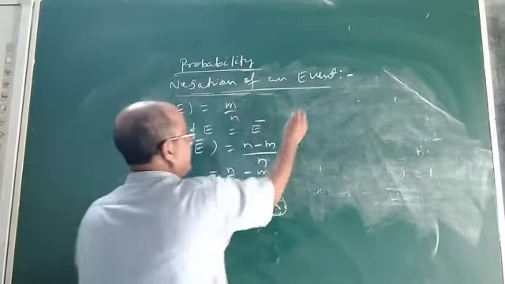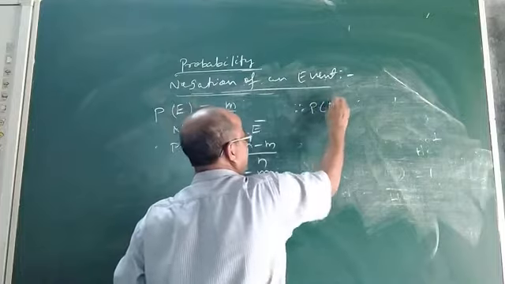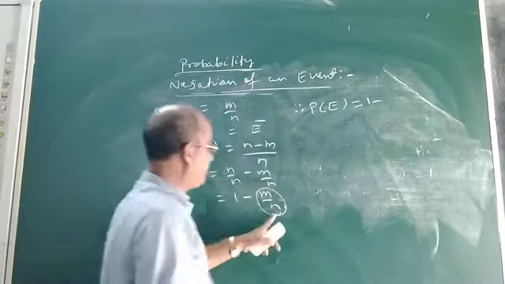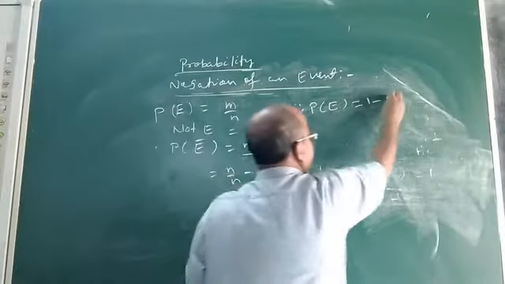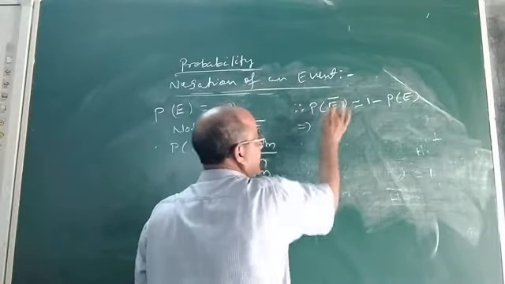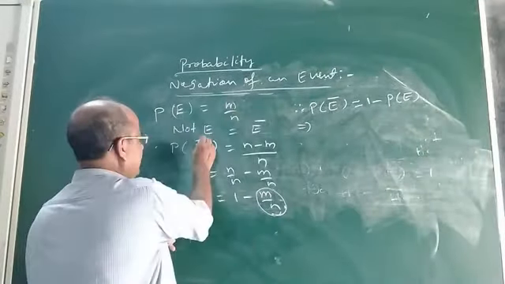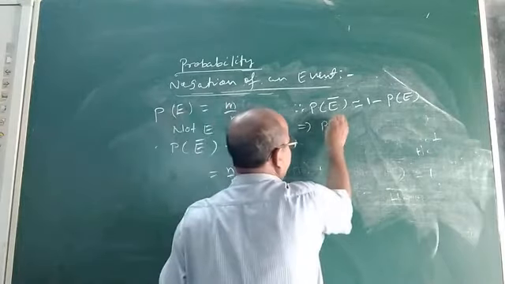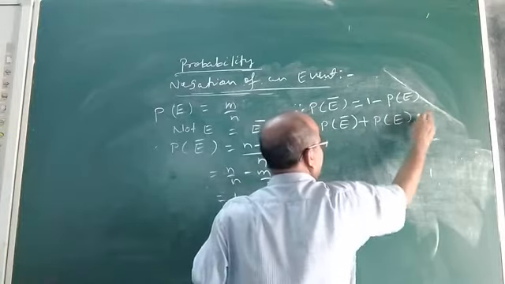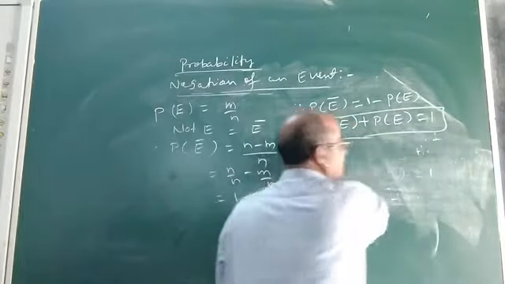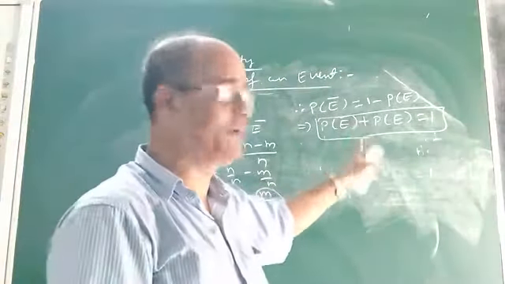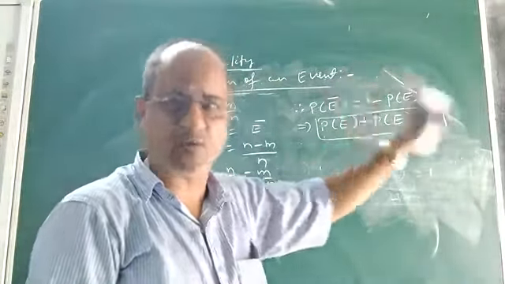Now, therefore, P of E bar equal to 1 minus M by N. M by N is what? It is P of E. So this implies P of E bar equal to 1 minus P of E. So this is P of E bar plus P of E equal to 1. Thus it is again proved that the probability of an event plus the probability of not that event, or negation of the event, is always equal to 1.